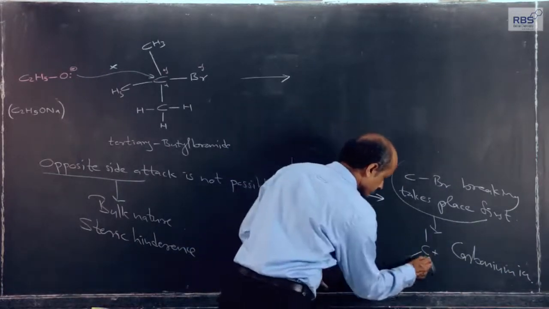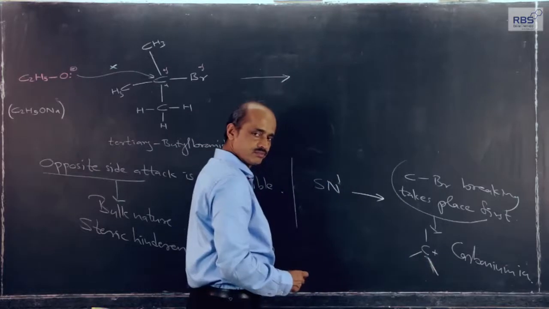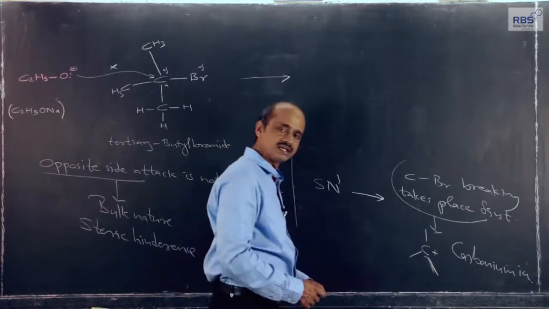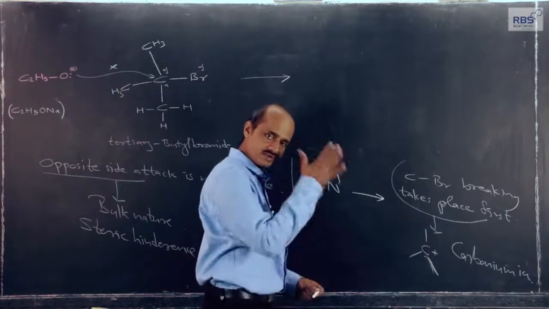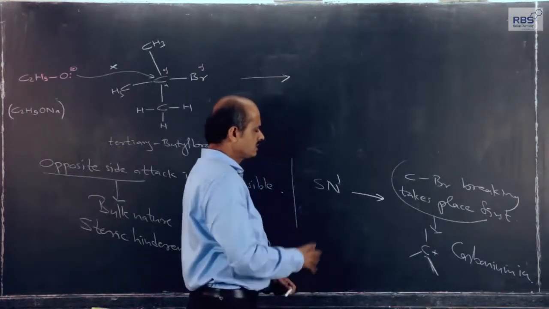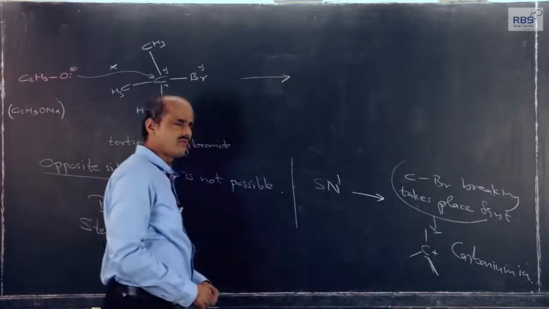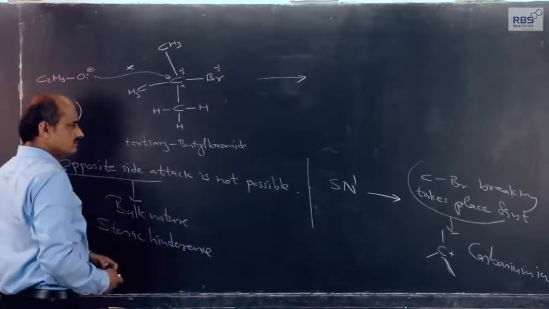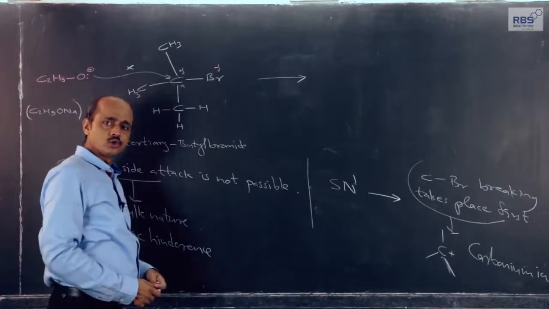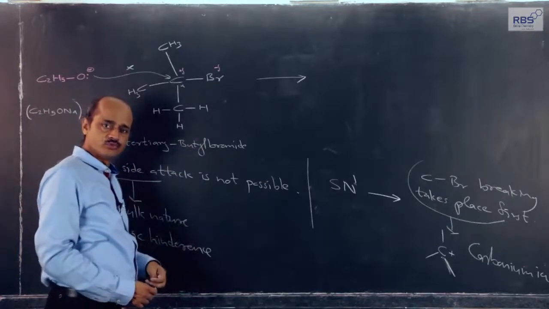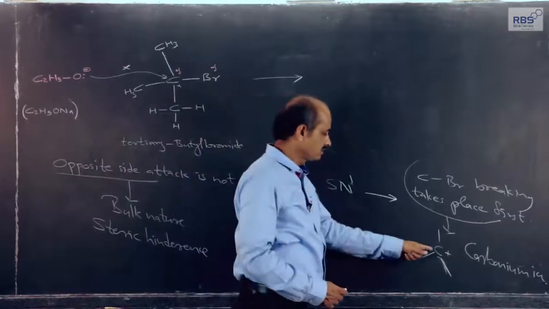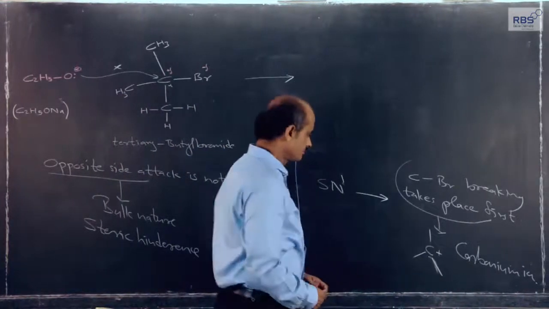Now, the carbonium ion has 3 bond pairs and a positive charge; as we have earlier studied, it is sp2 hybridized, in a plane. Then the attack of the nucleophile, here it is ethoxide ion, yesterday it was chloride ion, in some other cases it would be OH minus ion, the opposite attack of the nucleophile should become easy.